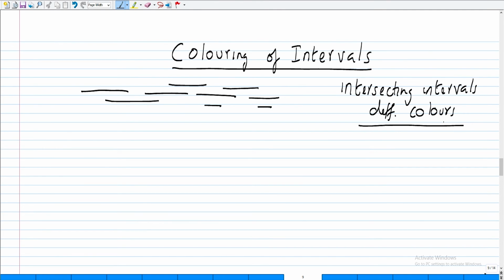Okay, interval scheduling is one, but I'm sure if you study compilers subsequently, or if you've already studied it, there is a very popular problem called register allocation.